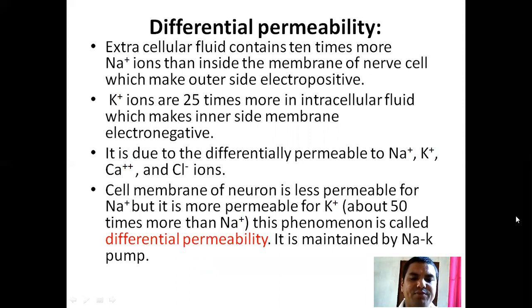The cell membrane of a neuron is less permeable to sodium ion, but more permeable to potassium ion, about 50 times more than sodium ion. This phenomenon is called differential permeability. It is maintained by the sodium and potassium pump.